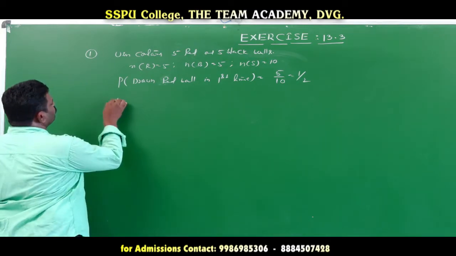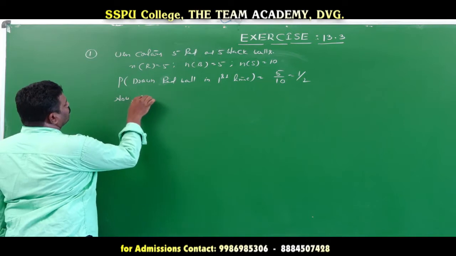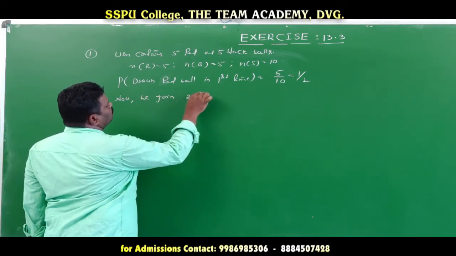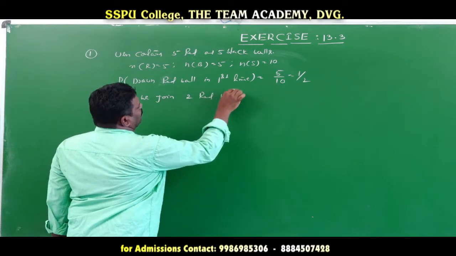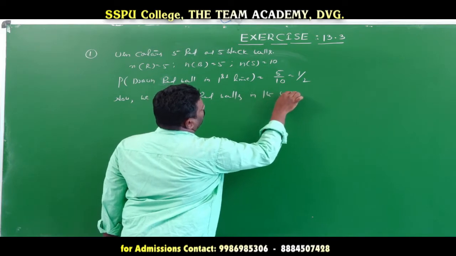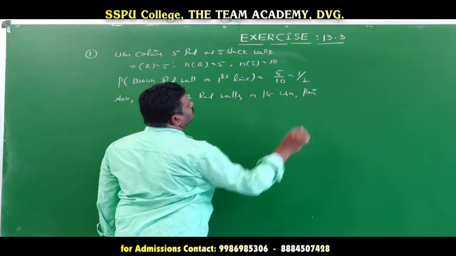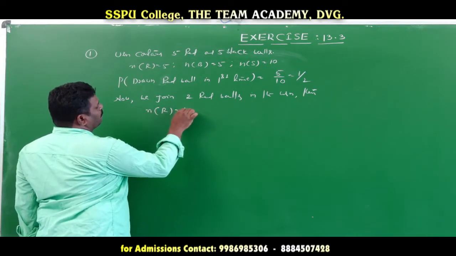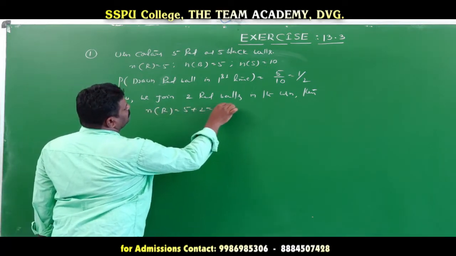Now we join 2 red balls in the urn. Then the number of red balls is 5 plus 2, that is equal to 7.